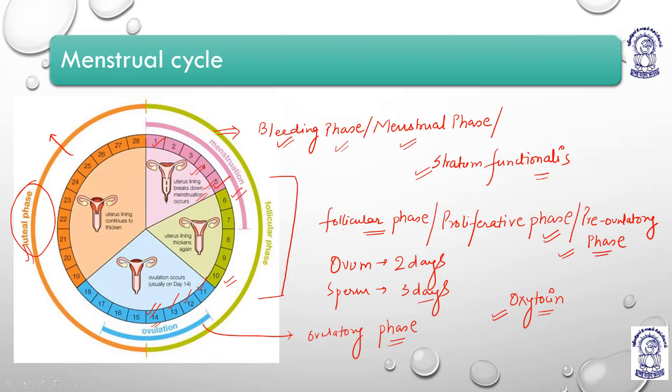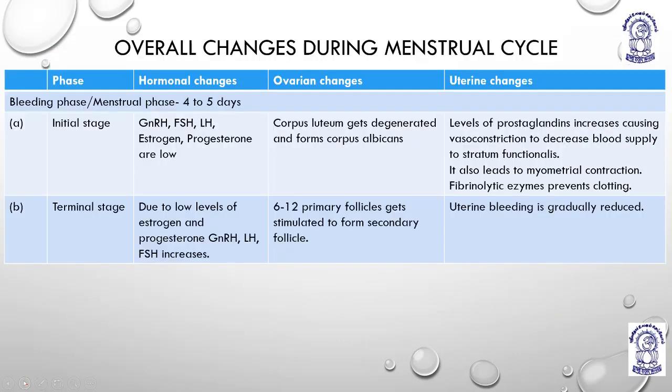I have just told you prima facie the constructive concepts regarding the menstrual cycle: the bleeding phase, the proliferative or pre-ovulatory phase, then the ovulatory phase, and then the luteal phase. Now we will move to the next slide. Here I have jotted down the overall changes during the menstrual cycle: hormonal changes, ovarian changes, and uterine changes.